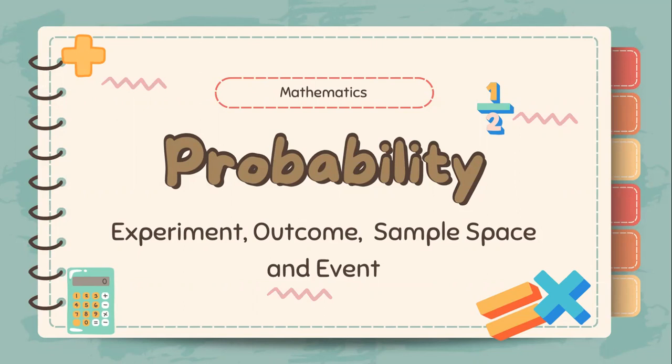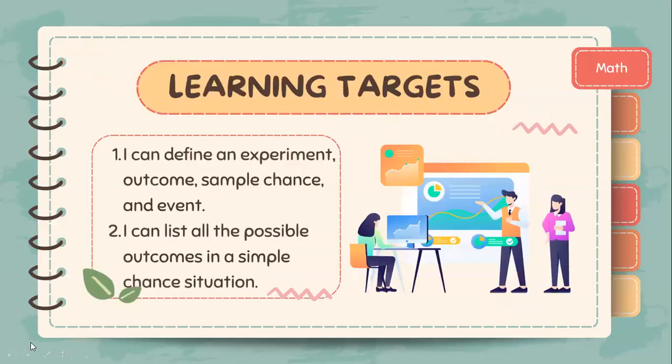For this video, we will learn some of the important terms you will encounter while learning probability. Those terms are experiment, outcome, sample space, and event. Our learning targets would be: number one, I can define an experiment, outcome, sample space, and event. And number two, I can list all the possible outcomes in a simple chance situation.